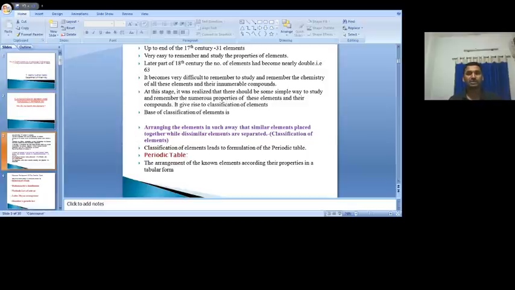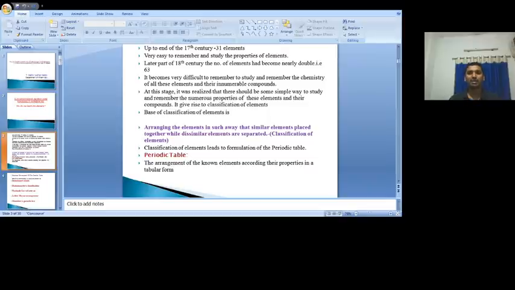When 31 elements are discovered, it is very easy to study the properties of those 31 elements as well as the compounds formed by them. But in the later part of the 18th century, the number of elements almost doubled, meaning 63 elements were discovered.